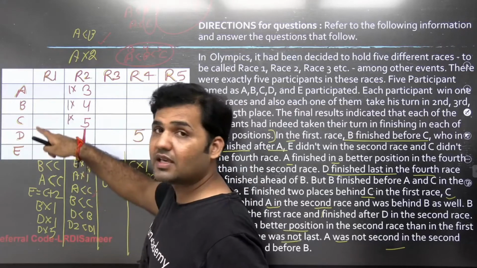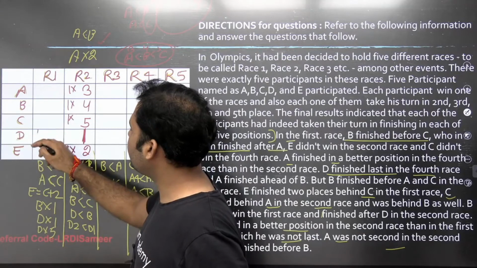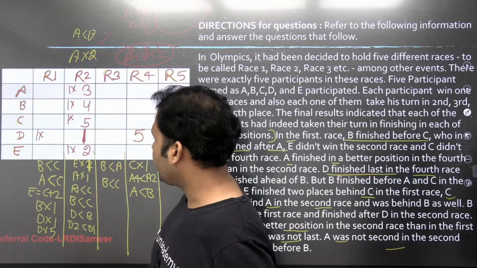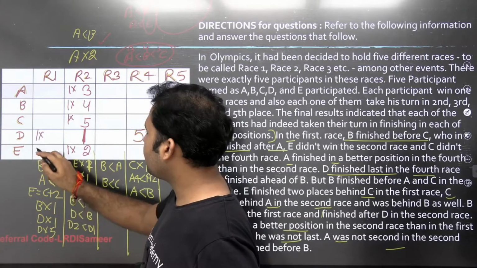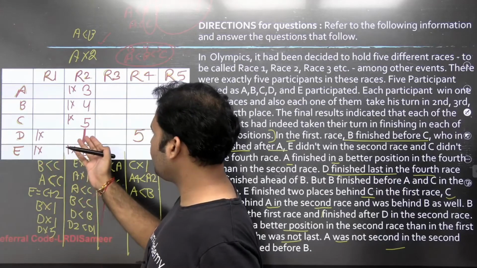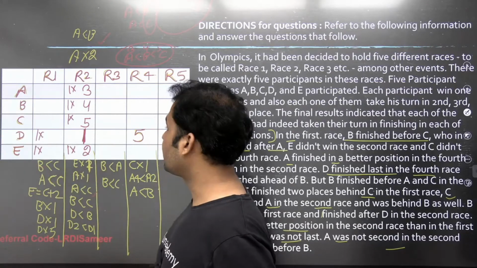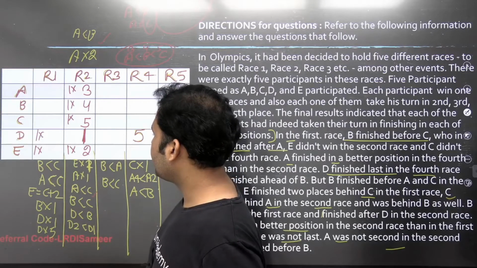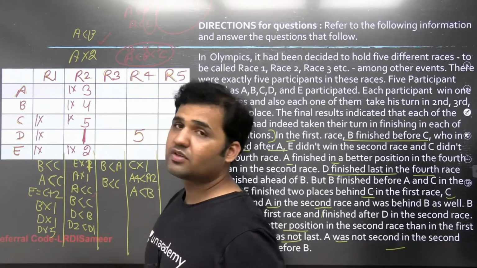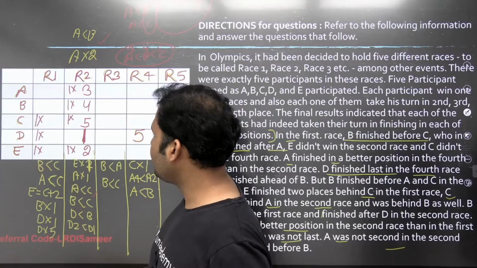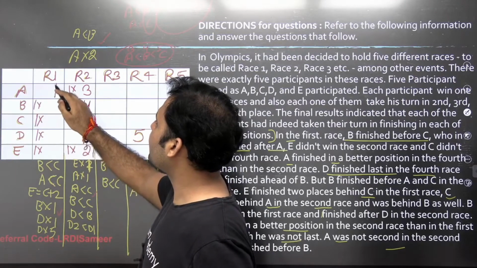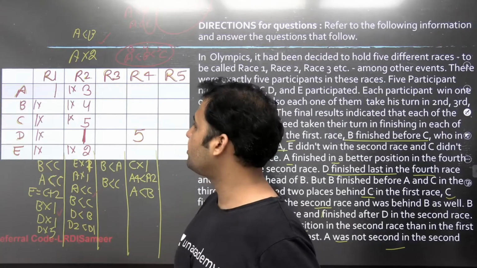Now if I want to give rank 1 in race 1, 1 cannot be given to D because we have already given rank 1 to D in race 2. E is C plus 2, so 1 cannot be given to E also. D is not 1, obviously, because D is getting rank 1 there. And you see that B is better than C. If B is better than C, then rank 1 cannot be given to C. Now we are left with B and A. It is clearly mentioned that B is not ranked 1, so 1 cannot be given here. So rank 1 will be given to A only. A is the only person to be given the rank 1.